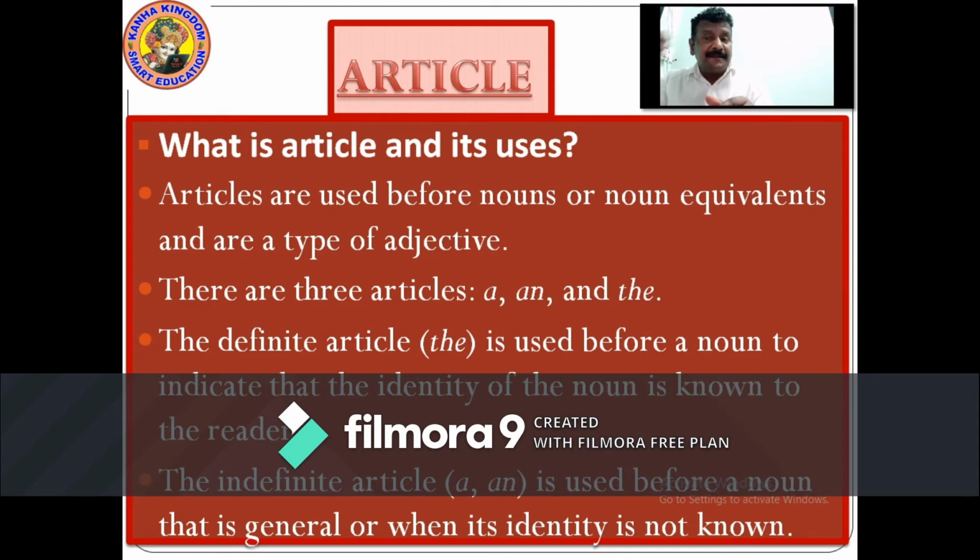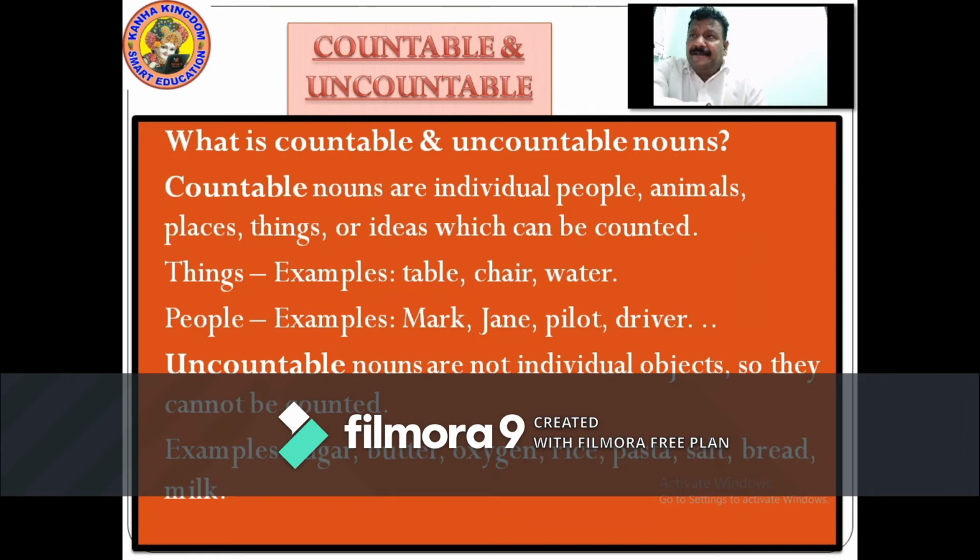Now let's go to the next explanation of the topic. Write it down. Now, let's see countable and uncountable nouns. What are countable and uncountable nouns? The countable nouns are individual people, animals, places, things or ideas which can be counted. Anything which can be counted of an individual people, animal, place, thing or ideas.